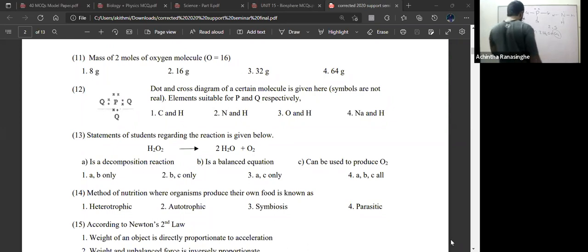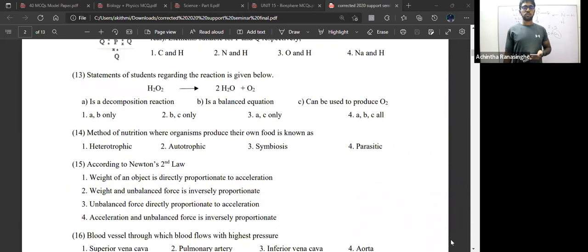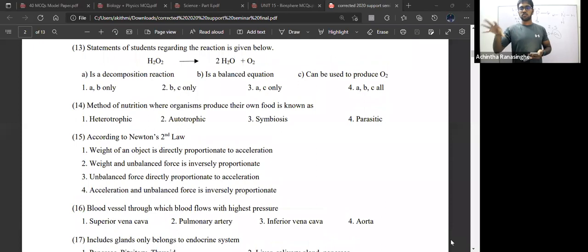The 14th one: method of nutrition where organisms produce their own food is known as. The organisms are producing their own food, that is autotrophic. Autotrophic means producing food by themselves. Chemotrophs produce food with the use of chemicals, as in cyanobacteria. Photosynthesis is the most commonly used term. Photosynthesis is the production of food by the use of sunlight. So photosynthesis and chemosynthesis: chemosynthesis is relevant to chemotrophs, and photosynthesis is relevant to phototrophs.